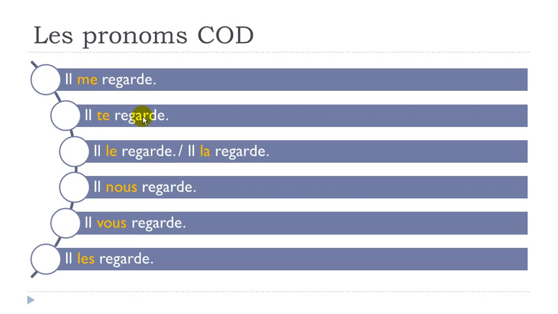Il le regarde. Il la regarde. He's looking at him, he's looking at her. Il nous regarde. Il vous regarde. Il les regarde. It's not that difficult when you try to remember the pronouns first, and then this idea that it will come before the verb. Honestly, it's not that tricky.